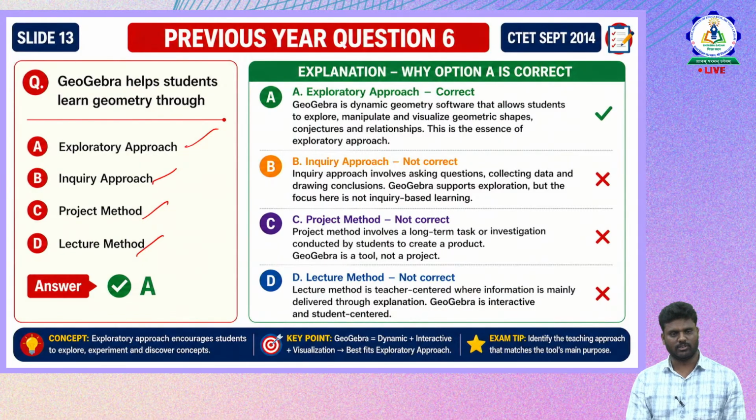So what is GeoGebra? GeoGebra is one of the tools we use in mathematics to help students understand concepts through visualization, especially in geometry concepts. Now let us try to understand the meaning of the exploratory approach. GeoGebra is dynamic geometry software that allows the student to explore, manipulate and visualize geometrical shapes, conjectures and relationships. This is the essence of the exploratory approach.